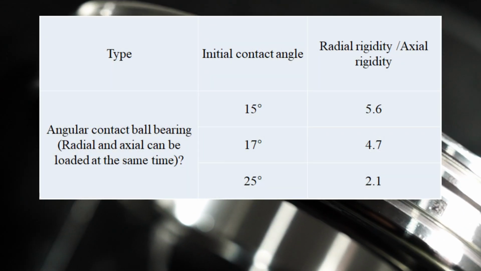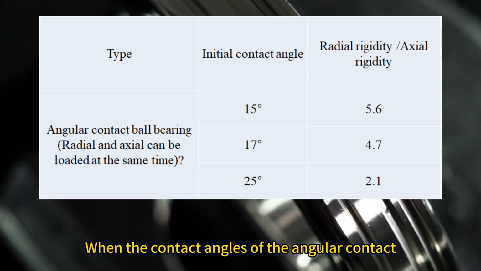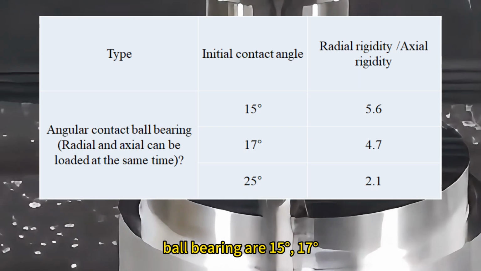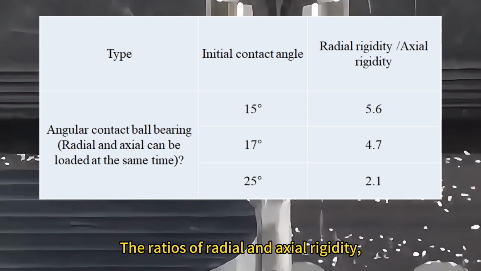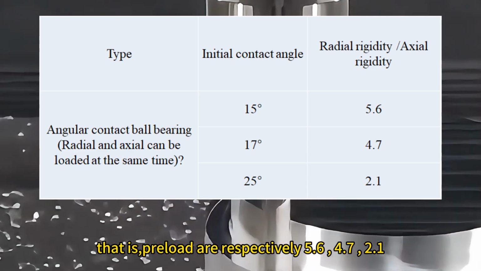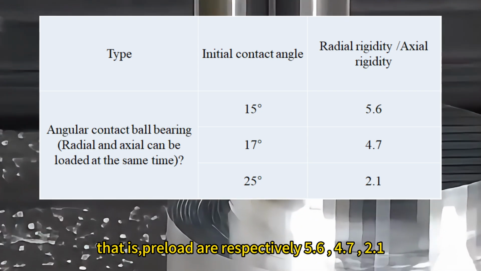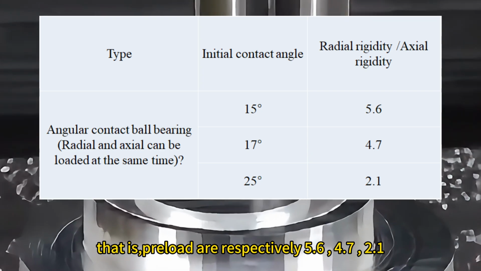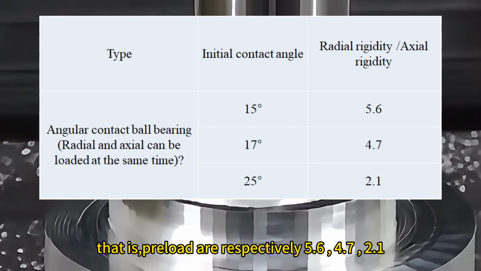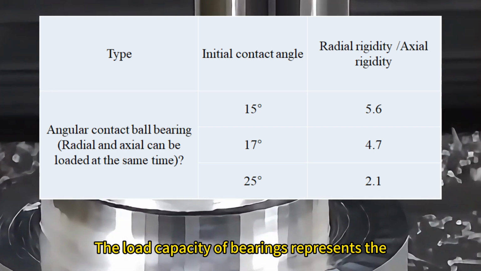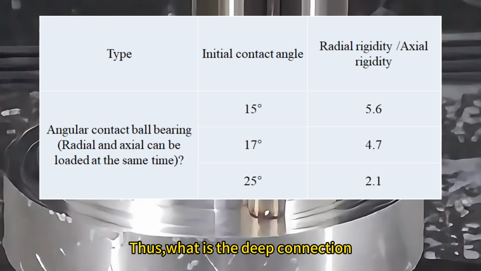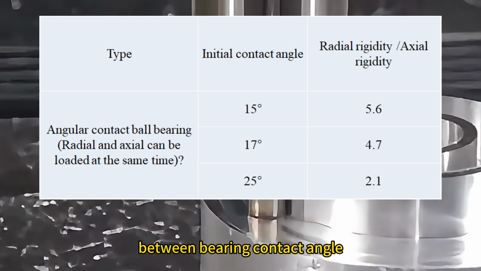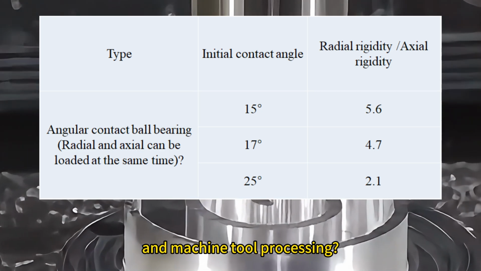For example, when the contact angles of the angular contact ball bearing are 15, 17, 25 respectively, the ratios of radial and axial rigidity, that is, preload, are respectively 5.6, 4.7, 2.1. The load capacity of bearings represents the cutting capacity of machine tool processing. Thus, what is the deep connection between bearing contact angle and machine tool processing?